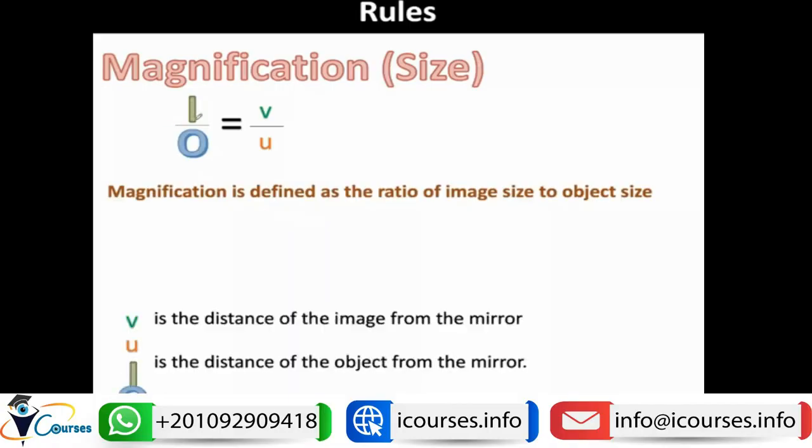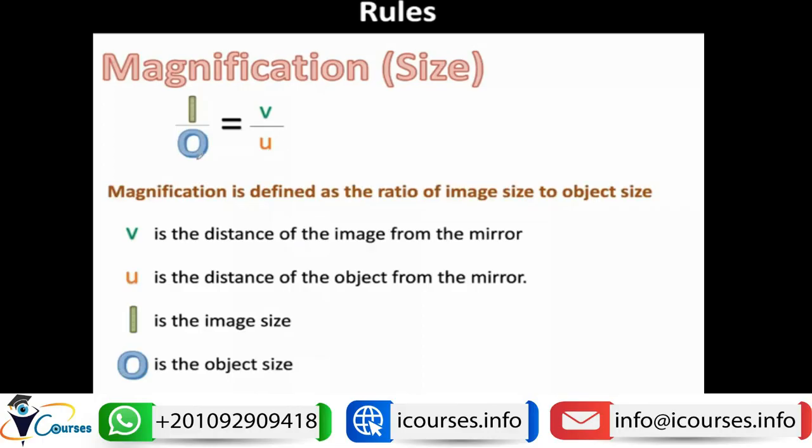I is the magnification or the image size, while the O is the object size. So this is just logic. If you want to know the magnification of anything, you just compare the relation between the size of the image to the size of the object. So for example, if the size of the image is double the size of the object, you say that the magnification is 2, or 2 times. If the image is becoming small, so for example, it is half of the size of the object, the magnification becomes 0.5, or half of the object size.